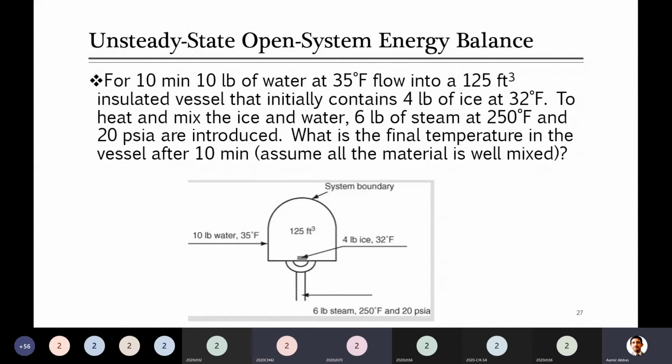Unsteady. Can you tell me the reason why, and what is the difference from the temperature problem we saw? Temperature will be changing, that's fine, but first compare in terms of material, mass inlet and outlet. Is it steady or unsteady? Unsteady, sir, because material comes in and nothing goes out. Good. Only things are getting in: water is getting in, steam is getting in, ice was already there, and nothing is leaving this. So due to this reason, it is unsteady.